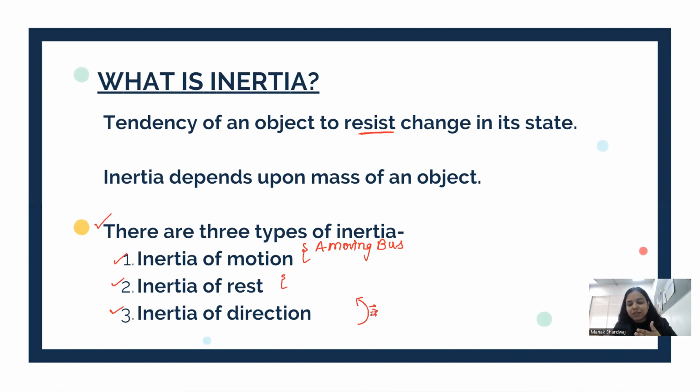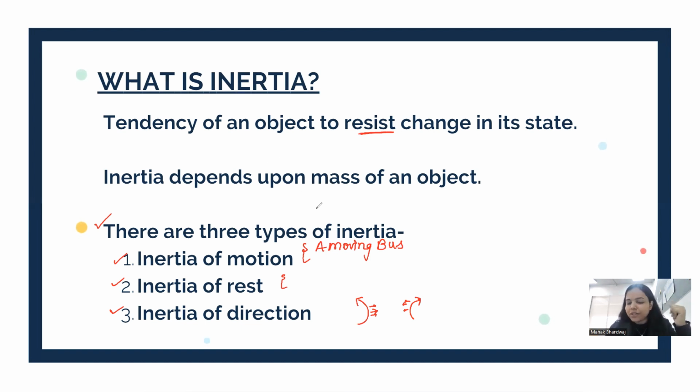Why? Because your body is again resisting the change. Whenever the bus moves to the right, you tend to bend a little towards the left. Why again? Because your body is resisting the change in the direction. So I hope it is clear to you.